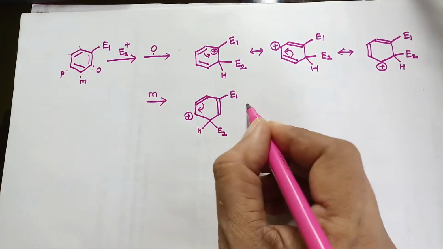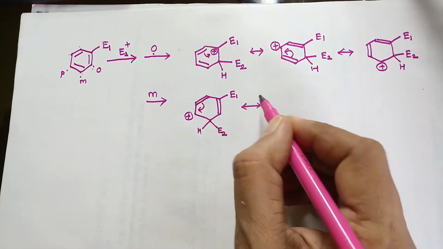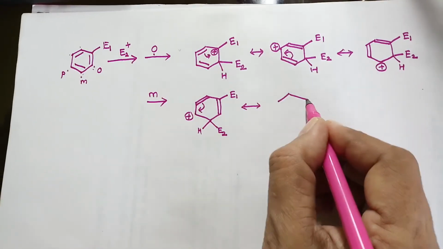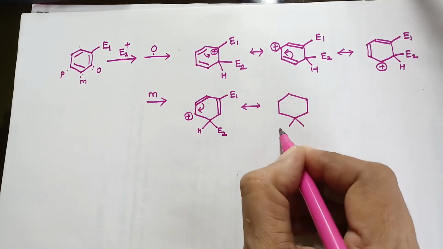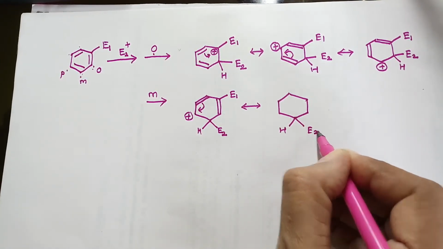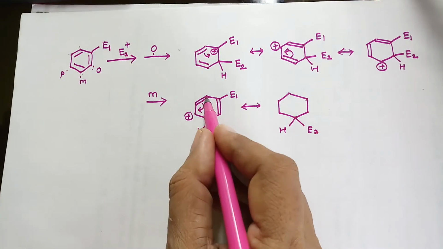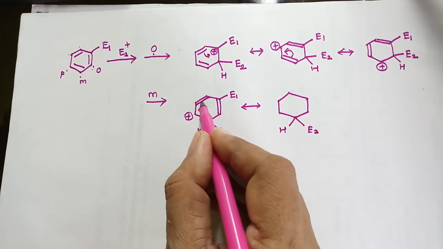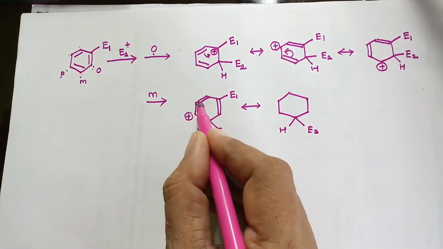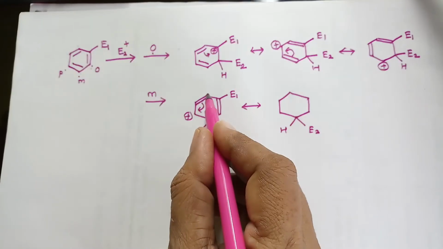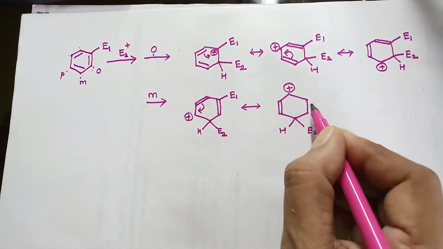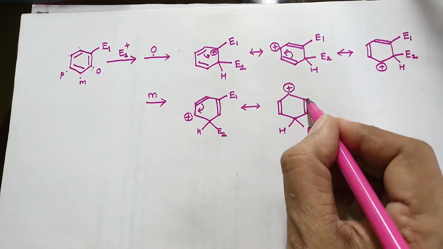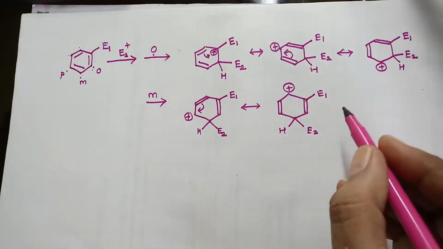Same is the case with this. If this electron pair takes part in the delocalization, we can see the next canonical structure, or resonating structure. If this pi electron pair is utilized for the bond formation between the two, the positive charge will now go to this particular carbon atom. So there is a bond formation over here. This is the previous bond, and this is the first electrophile.